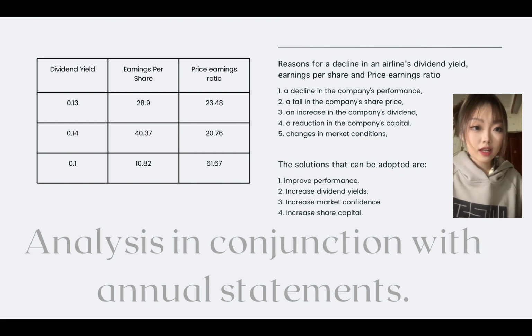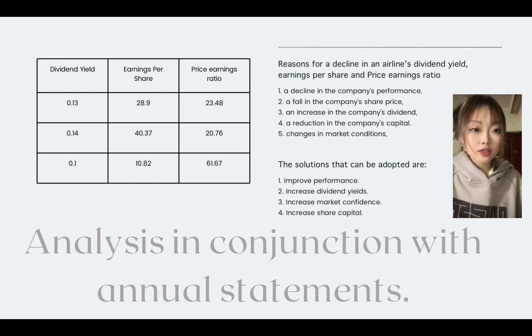The chart involves three pieces of information: dividend yield, earnings per share, and the price earnings ratio. The dividend yield is the company's annual dividend yield.